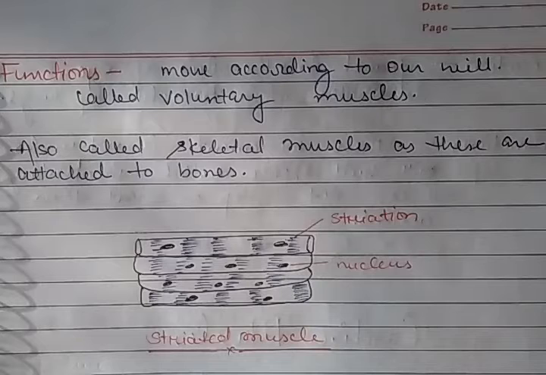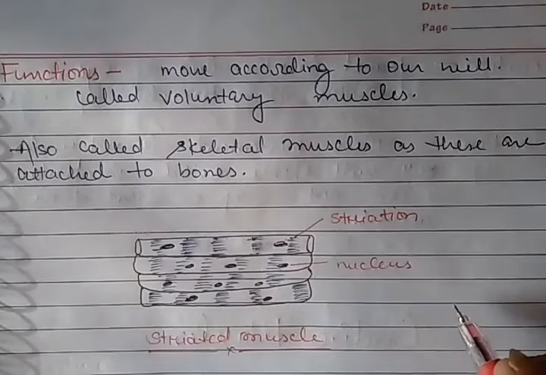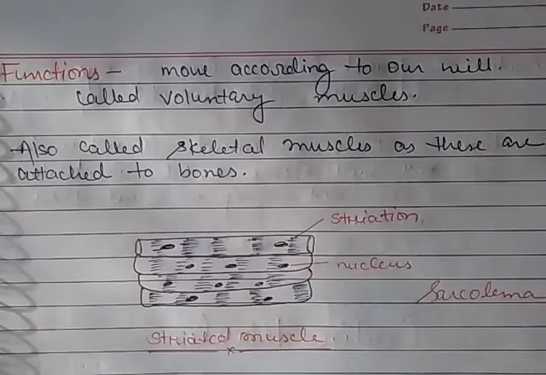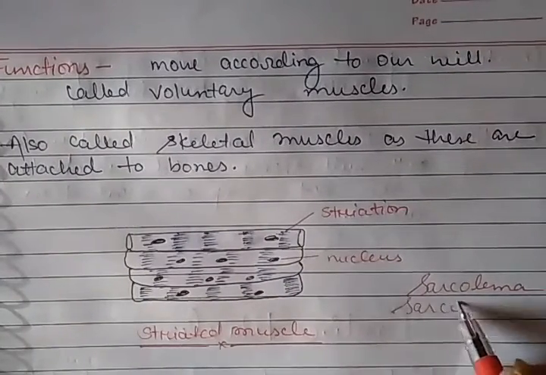Now one thing you have to know: the cell membrane which is present in the muscle cell is known as sarcolemma. And the cytoplasm which is found in the muscle fiber or muscle cell is known as sarcoplasm.